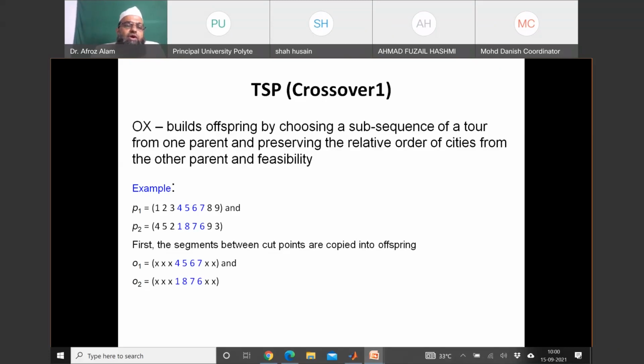So for 9, one parent, let us take the simple sequence 1, 2, 3, 4, 5, 6, 7, 8, 9. Fine. And another parent is having sequence as 4, 5, 2, 1, 8, 7, 6, 9, 3. So you may observe that all cities are available in any chromosome, whether P1 or P2, and none of the city number is repeated.